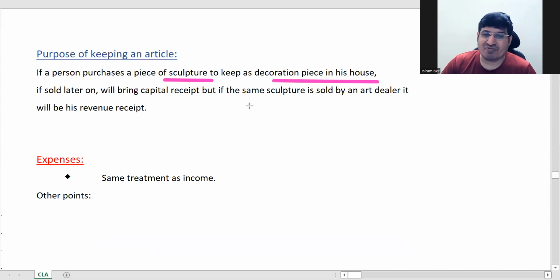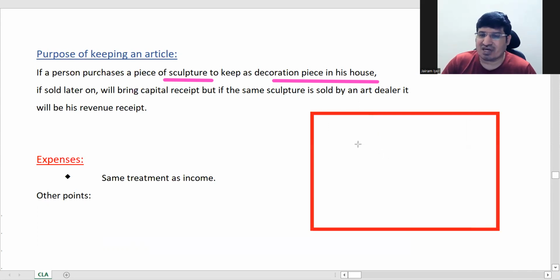Now there is a person who sells these sculptures. He will have several of these sculptures inside. All this is stock in trade, he is selling all this. Because he's selling this as stock, if he sells it, it will be his business income.